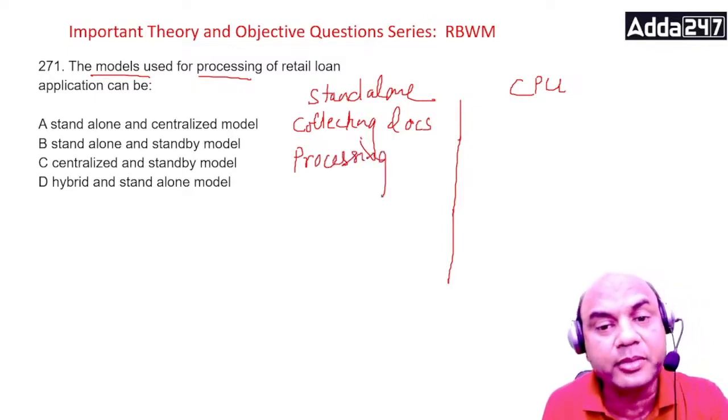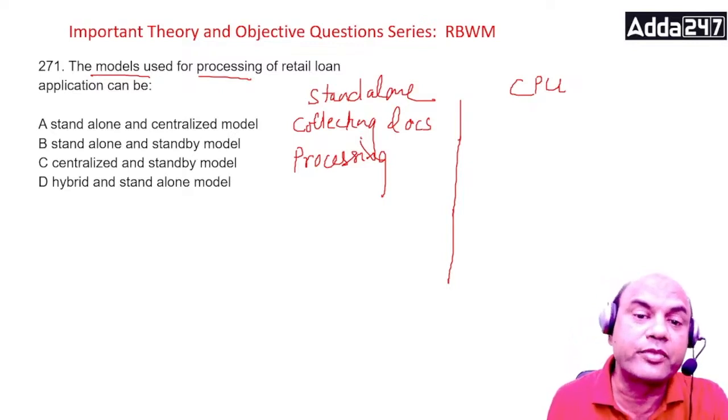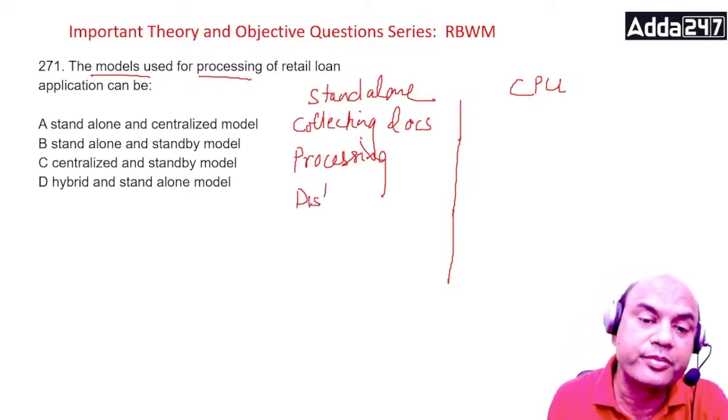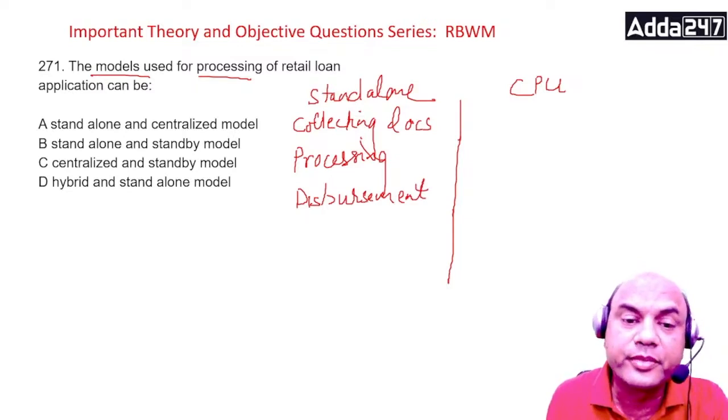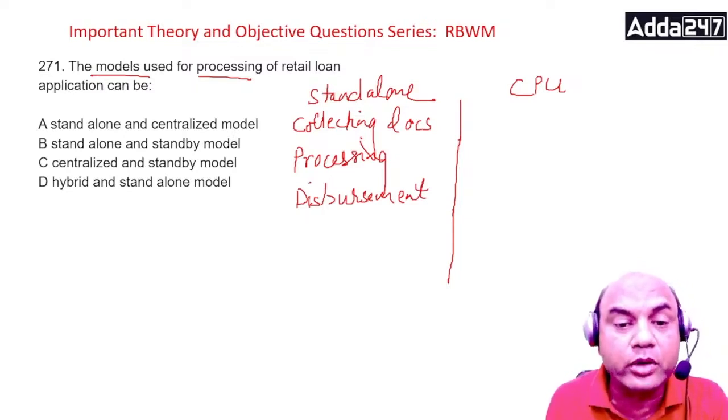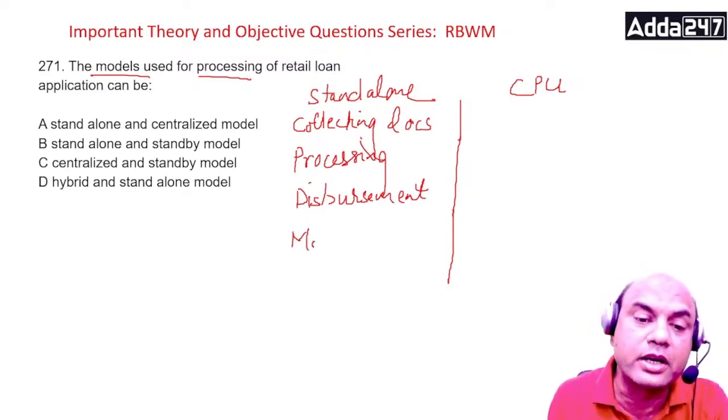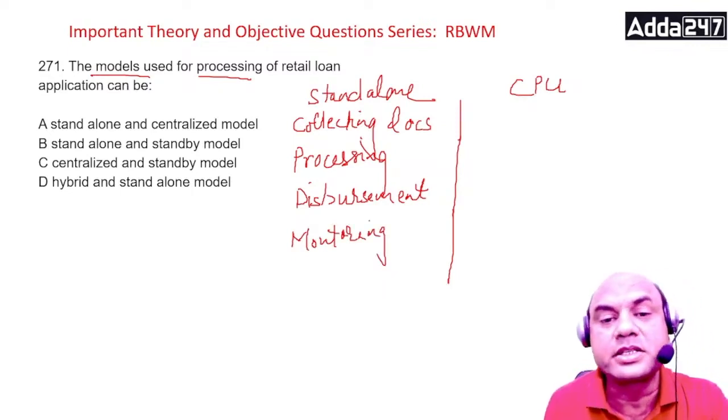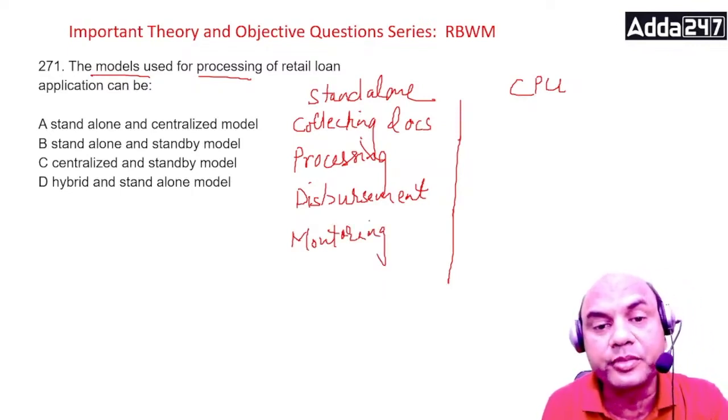That is also done by the branch. Then after processing the loan, the disbursement part, that is also done by the branch. Okay. And then after disbursement, there is monitoring of that loan, that is also done by the branch. Okay, that is in standalone model.